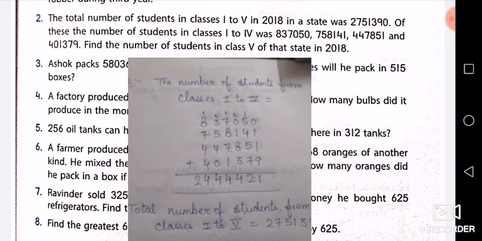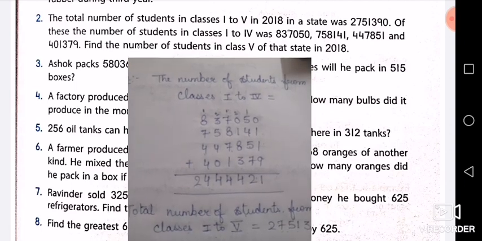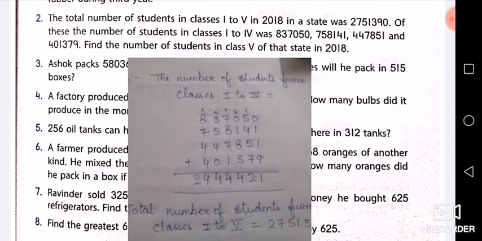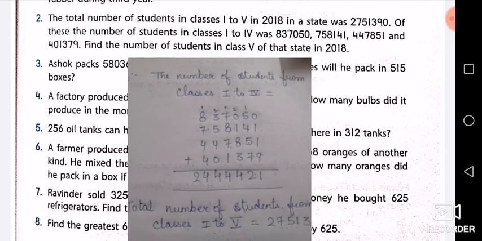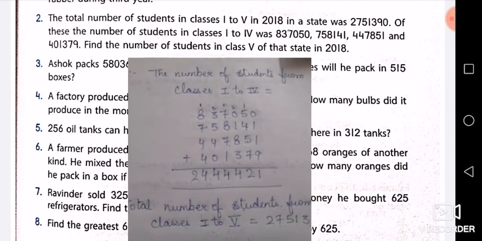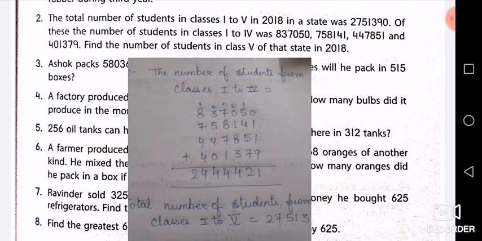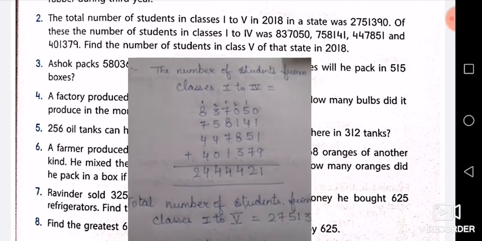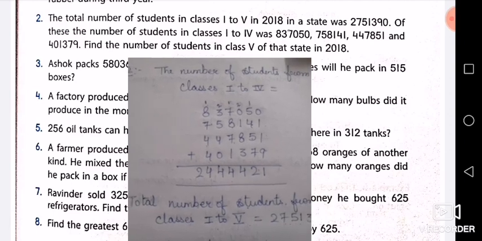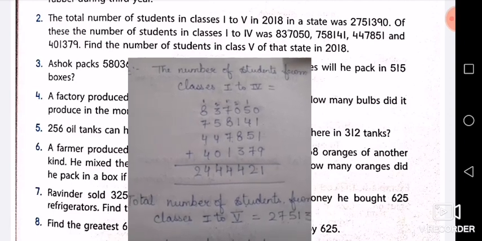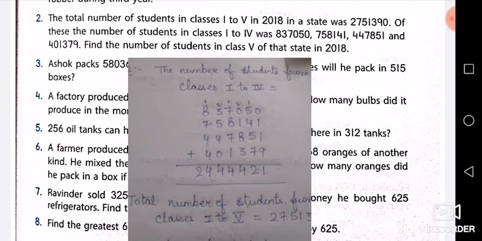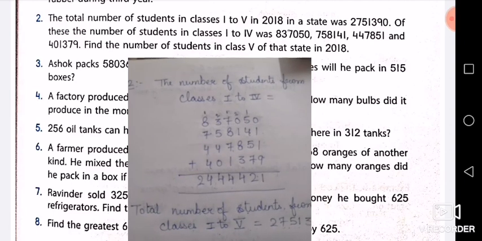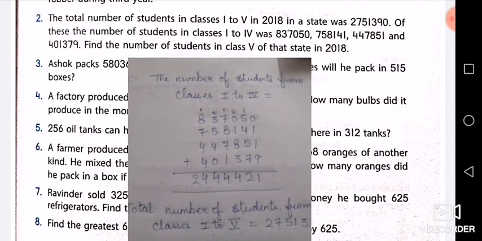So let's see the question again. What is given in the question? You have been given the number of students from classes 1 to 4 respectively. So what we have to do is first add the number of students from classes 1 to 4. We have written and then done the addition, so we got 24,44,421 as the number of students from classes 1 to 4.